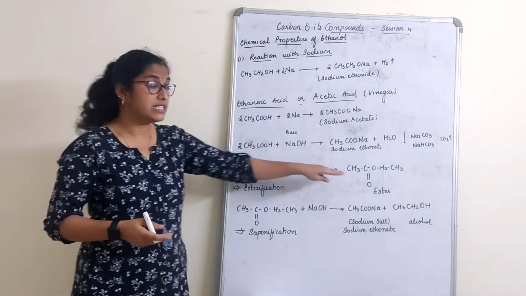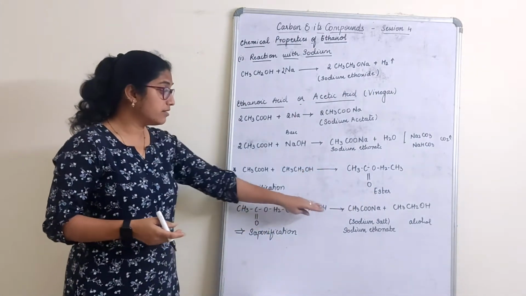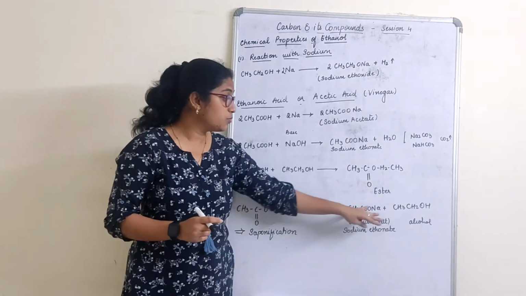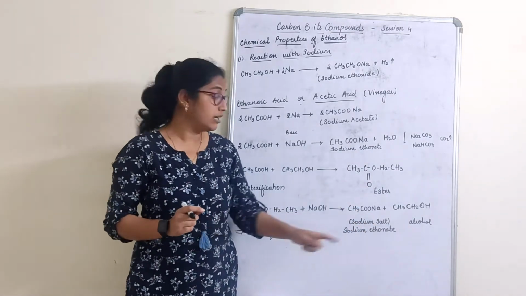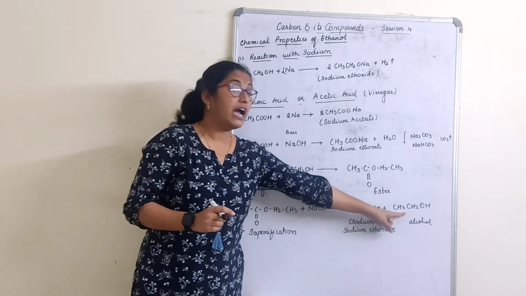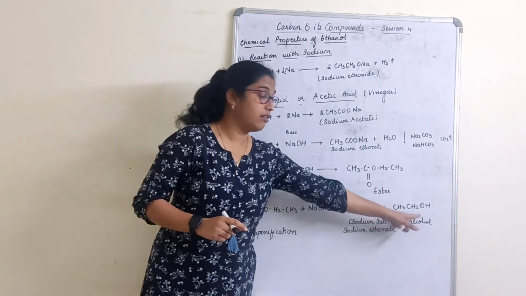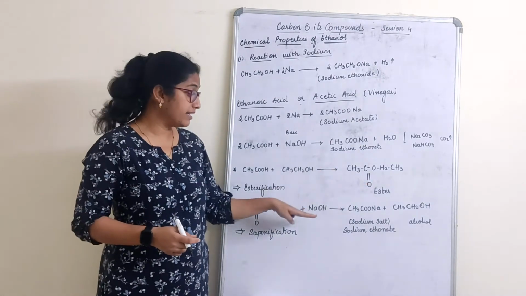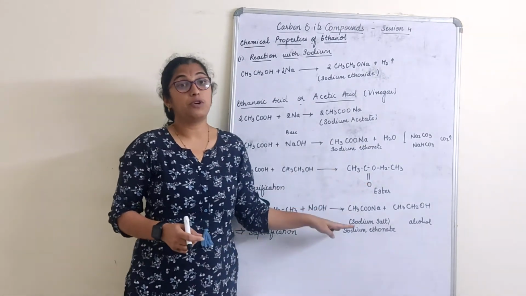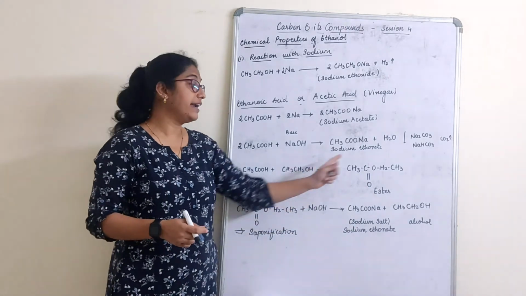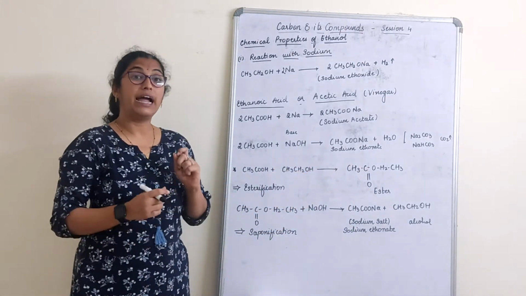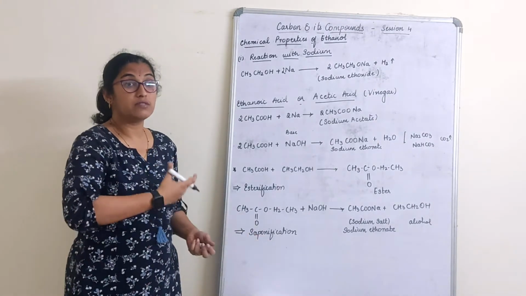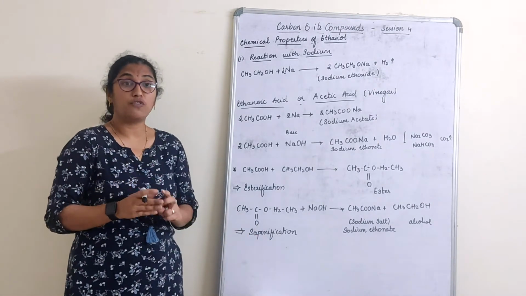And when the same ester further reacts with a base, sodium hydroxide, it forms a sodium salt, sodium ethanoate, and ethanol is produced. When this ester reacts with sodium hydroxide, it produces sodium ethanoate and ethanol, and this process is called saponification, the process which is used in the manufacturing of soap.